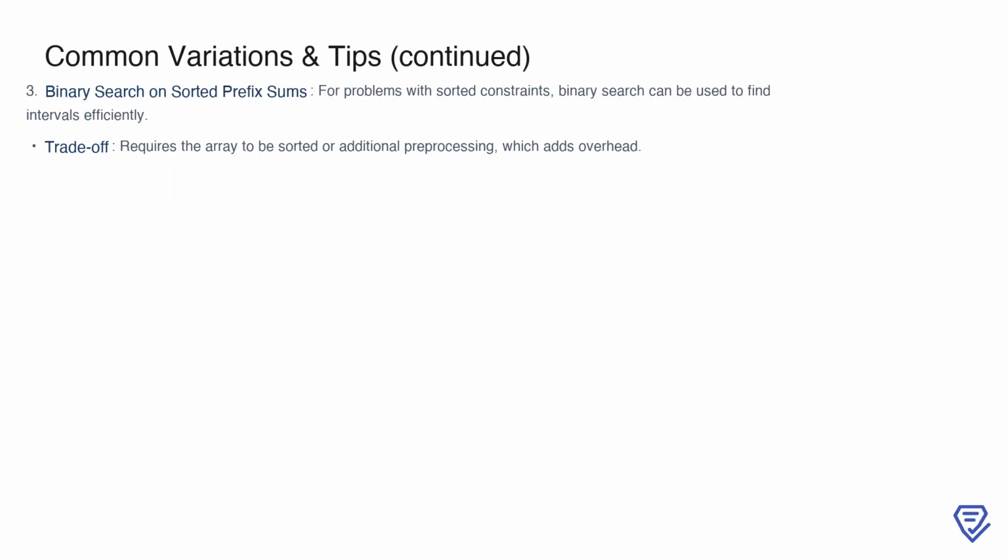Finally, binary search on sorted prefix sums is another alternative approach for certain problems. This method is particularly effective when the problem involves sorted constraints. By pre-processing the prefix sums into a sorted structure, you can use binary search to efficiently find intervals. While this approach can be highly optimized for specific scenarios, it does come with trade-offs. Sorting the prefix sums or performing pre-processing adds computational overhead, which might not be ideal for all use cases. Always evaluate whether the additional complexity is justified based on the constraints and requirements of the problem.